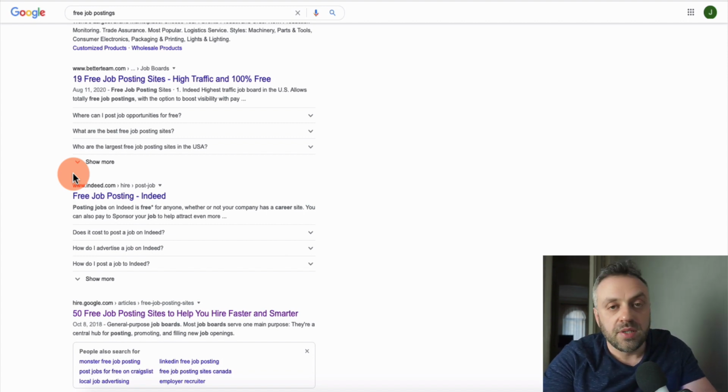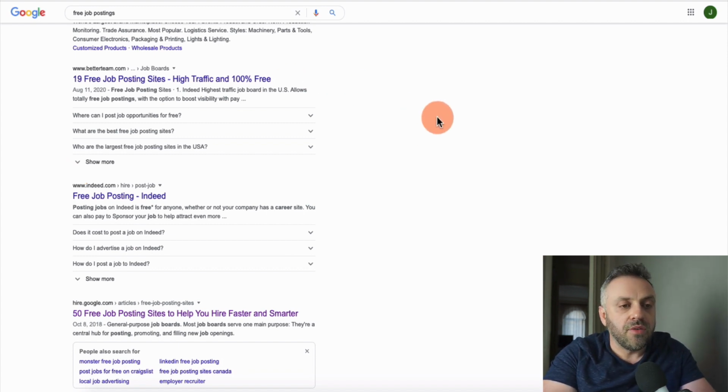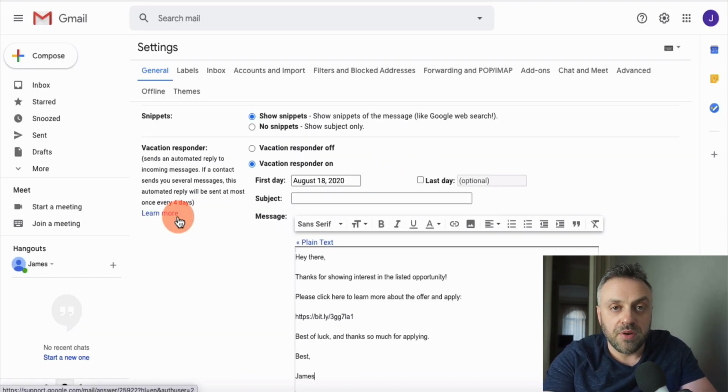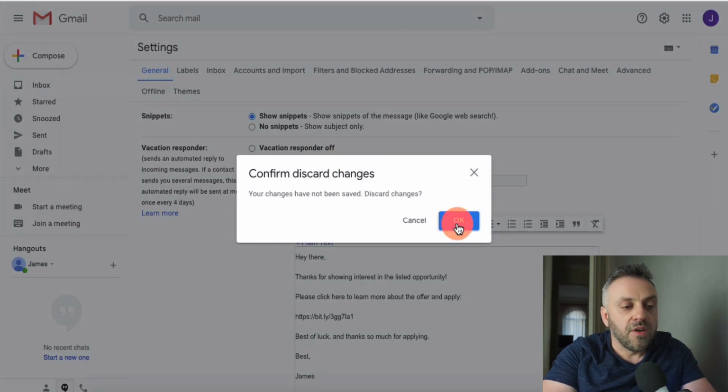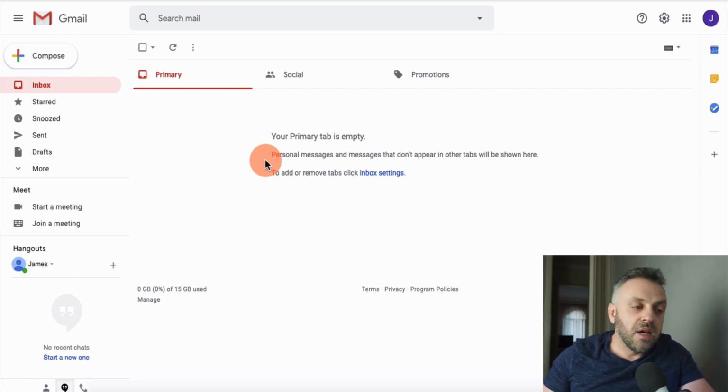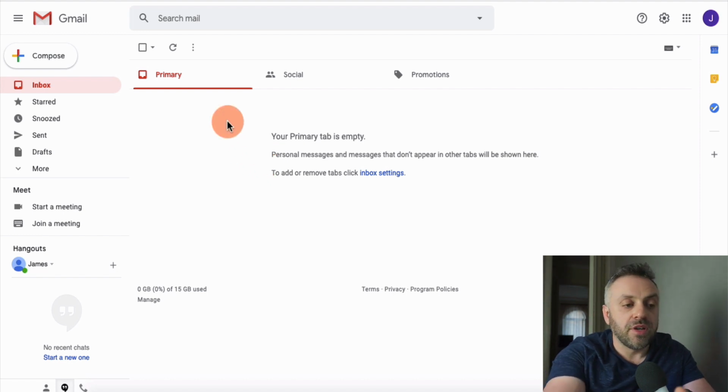Another thing that you can do, this is an advanced method, for those of you who are watching till the end. You can remove this autoresponder, still use a separate email, and then you're going to have a lot of emails piling up in this account. What you want to do is sign up for an email campaign service like ActiveCampaign. This is something that I've been using for many years, and you can sign up using one of my links below for a 14-day free, no obligation trial. You get these emails, and then you can send one campaign to them in one shot.